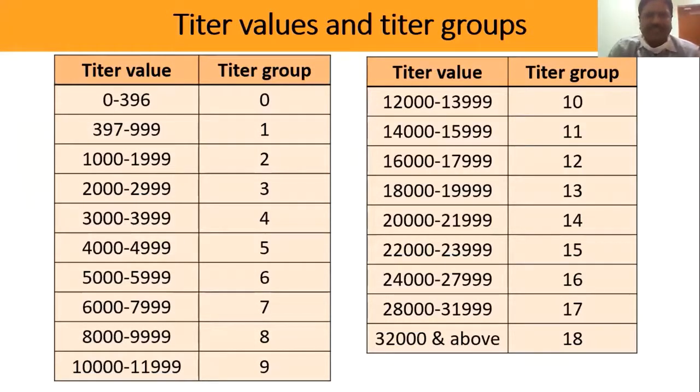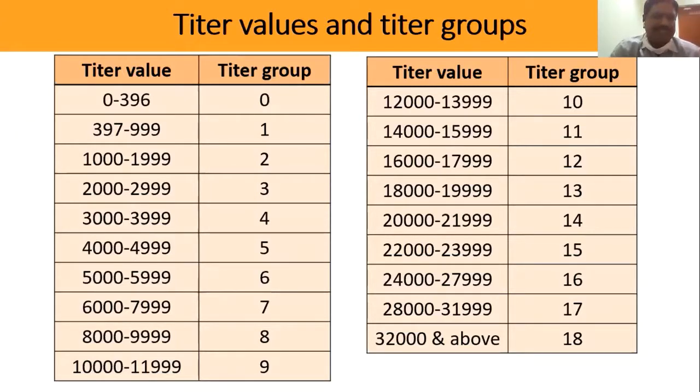Then there is a titer group. What is the titer group? These are actually frequency distributions. Suppose 20 samples are there, and each sample has some titer. The kit manufacturers have made these into groups. If a sample's titer is showing 1000, the computer software automatically calculates and puts it in group 2.